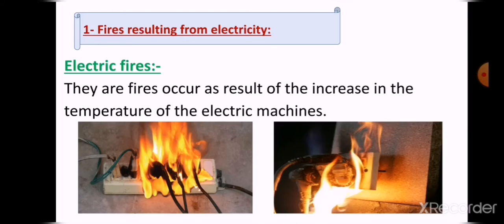Let's start with the direct dangers, number one, the electric fires. What does it mean by electric fires?